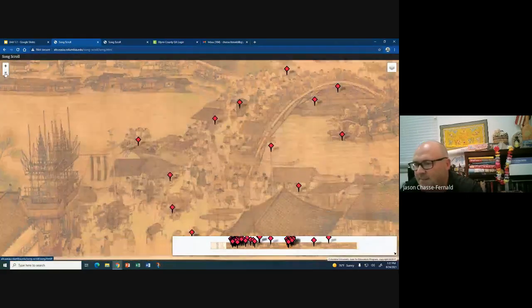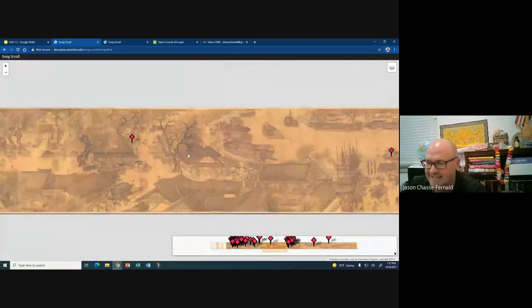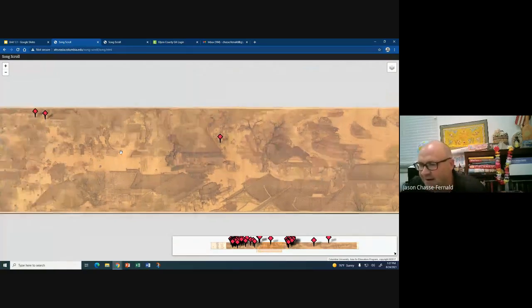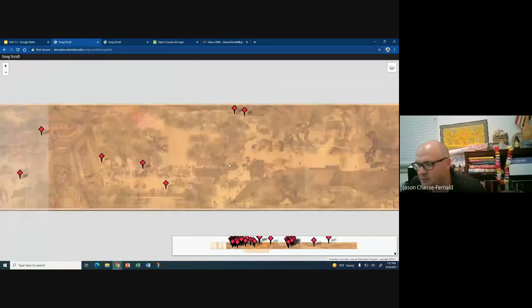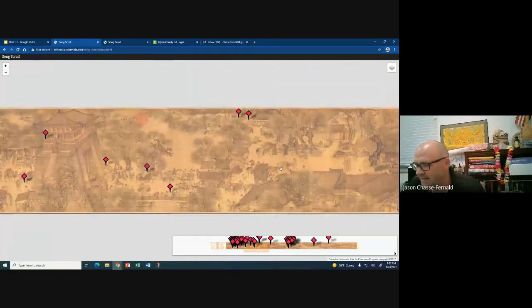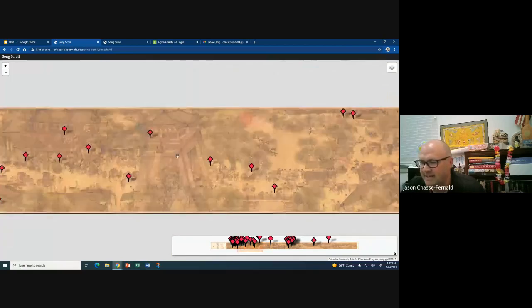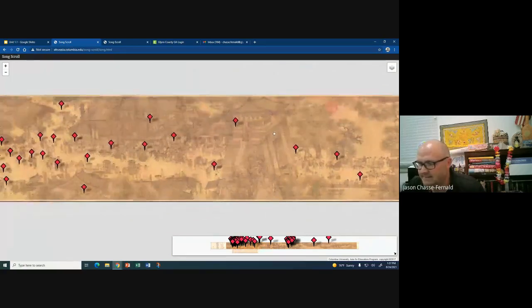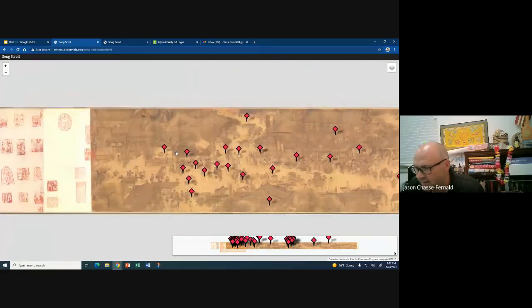And then once we get by this chaotic setting, things become much more organized and much more calm, right? So a very harmonious and orderly society is now being portrayed as we enter into this second part of this scroll. And here we see the gate, right? So the entrance into the walled part of the city, and you can see continuous, highly orderly traffic, etc.